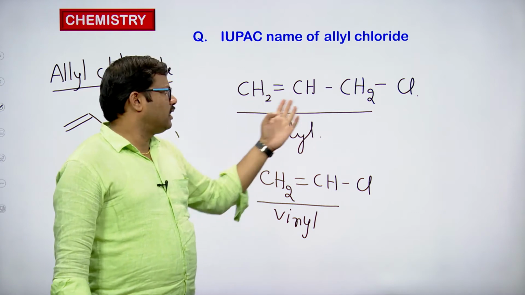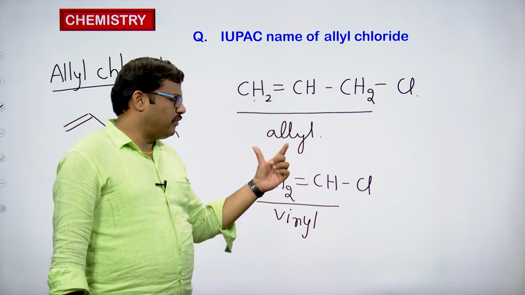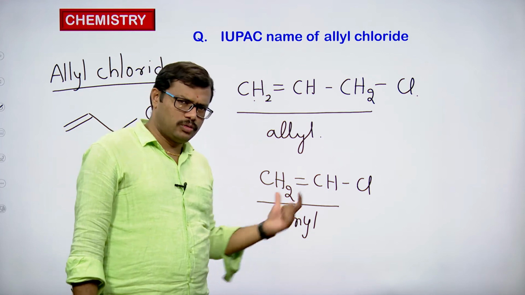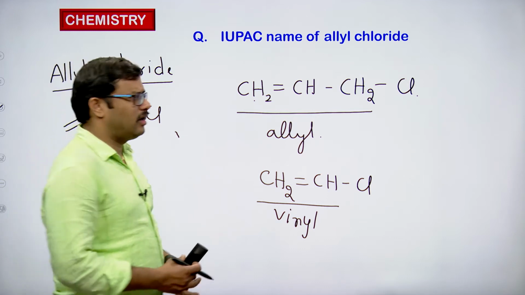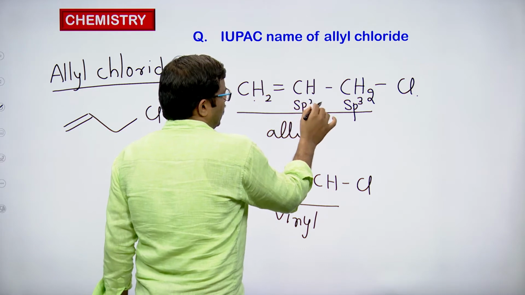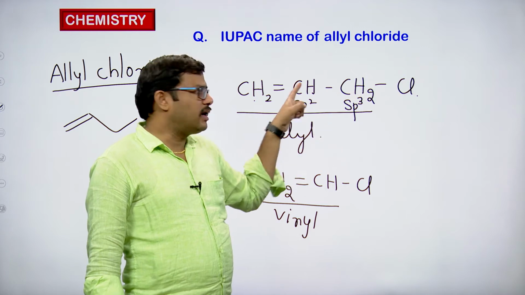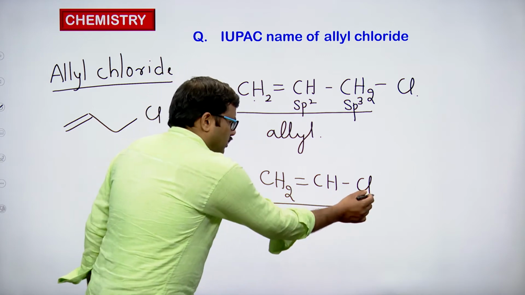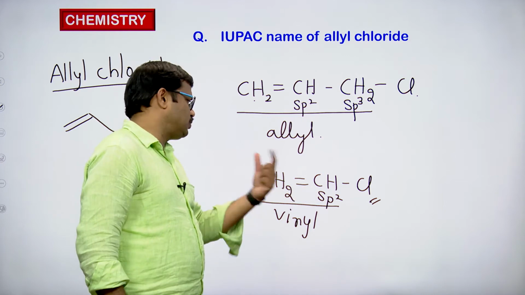Allyl chloride is a 3-carbon chain with a chlorine atom. The first 2 carbons have a double bond. And vinyl chloride is a 2-carbon chain with the chlorine atom, and the 2 carbons have a double bond. In allyl chloride, the substituent is present on an sp3 hybridized carbon, which in turn is attached to an sp2 hybridized carbon. In vinyl chloride, the chlorine is present on an sp2 hybridized carbon. So that is taken as vinyl chloride.